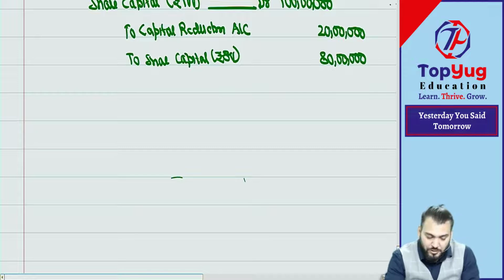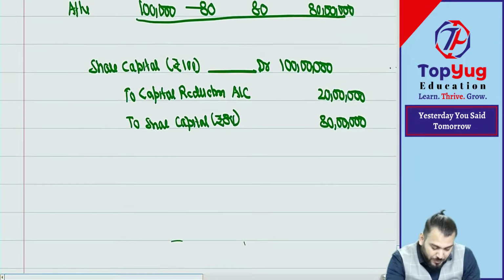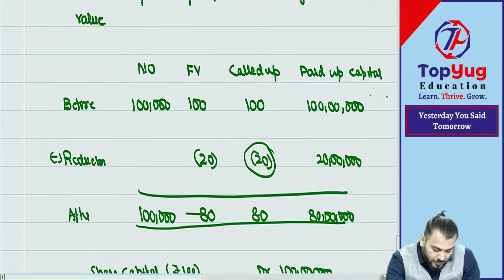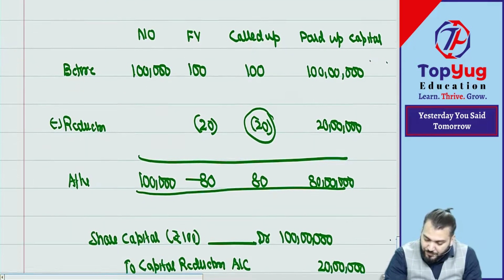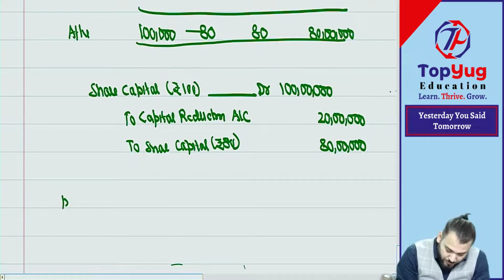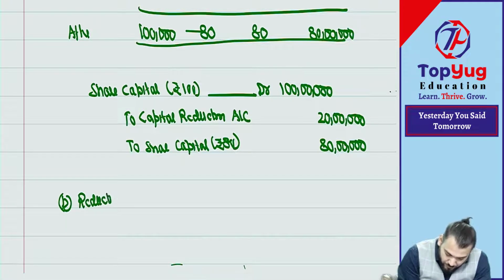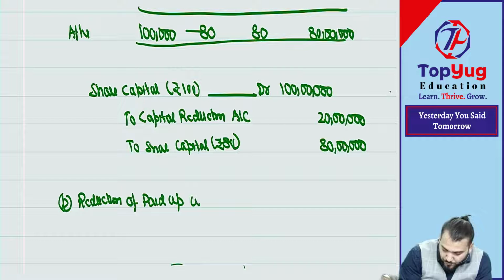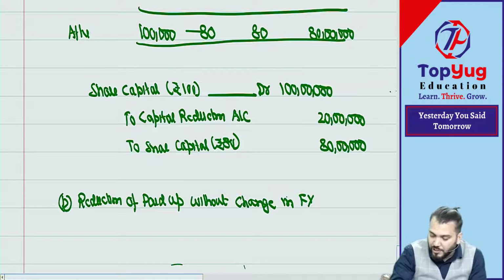Correct? So this was point number A. Then add point number B: reduction of paid up capital without changing face value.